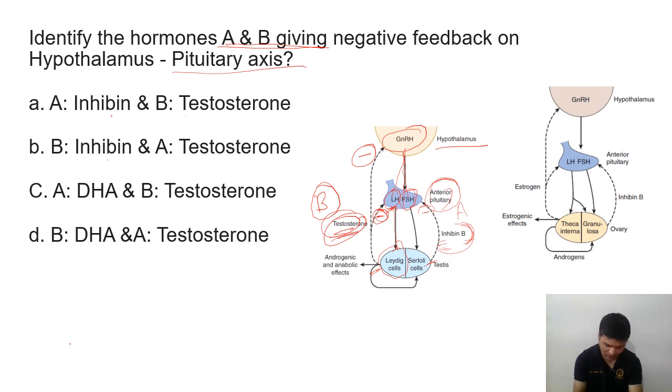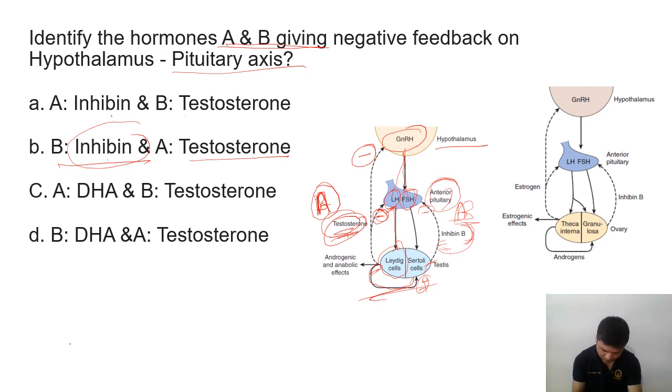Or suppose this is B and this is A, then A is testosterone and B is the inhibin. So like that you have to answer, and this is also going to inhibit the positive influence on the Sertoli cell. So these are the hormones, inhibin B for the Sertoli cell.